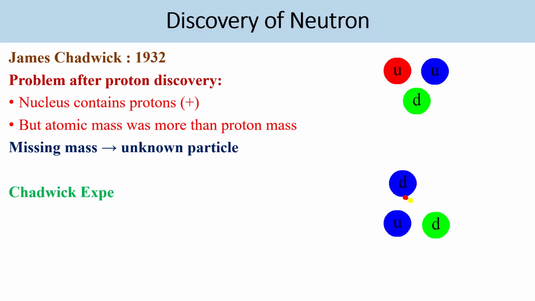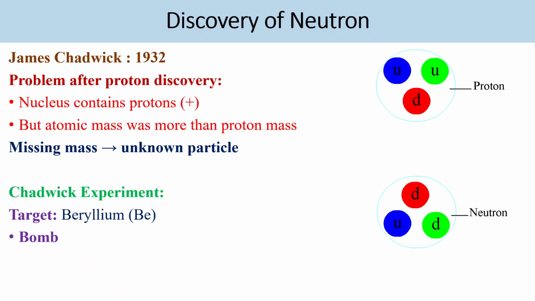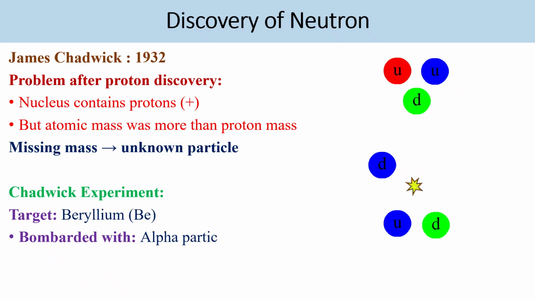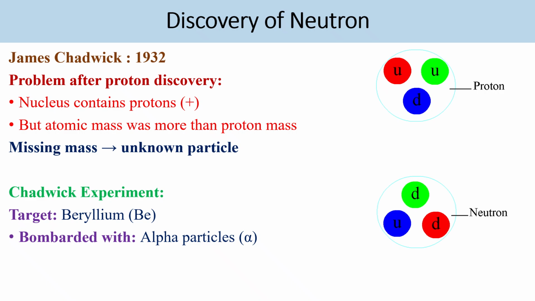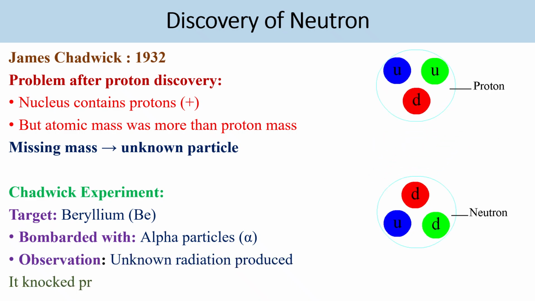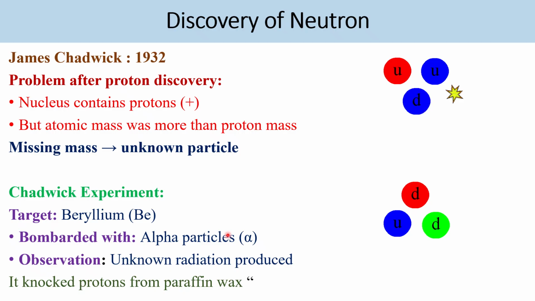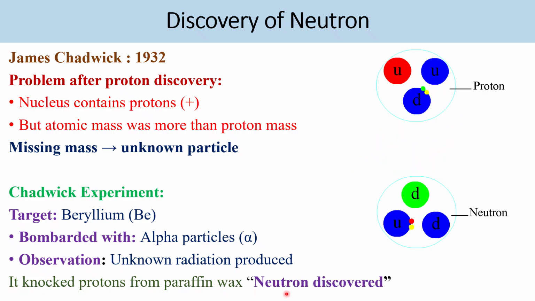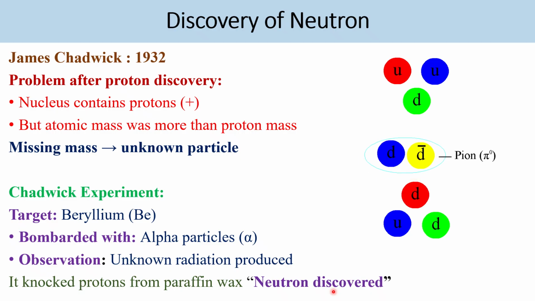The neutron was discovered by James Chadwick by bombarding beryllium with alpha particles. He found that an unknown radiation was produced and it knocked protons out of paraffin wax. Thus the neutron was discovered.